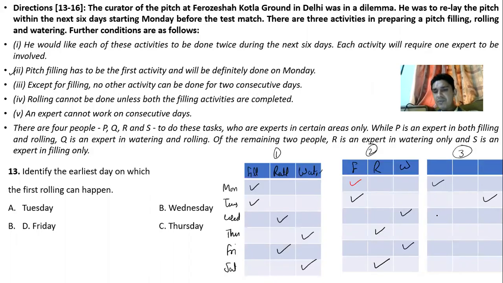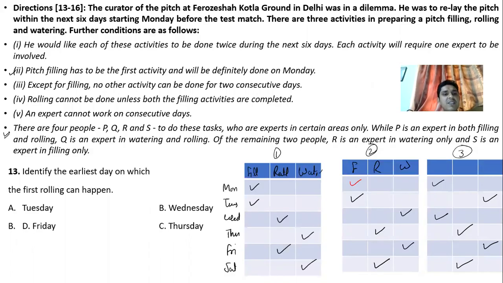After this, I can take pitch filling as the first activity. Thereafter I take rolling as the next activity. Thereafter I can take watering as the next activity, and thereafter I can take rolling as the next activity, right? Okay, if we check the diagram and the available questions, first of all, this last statement is left.